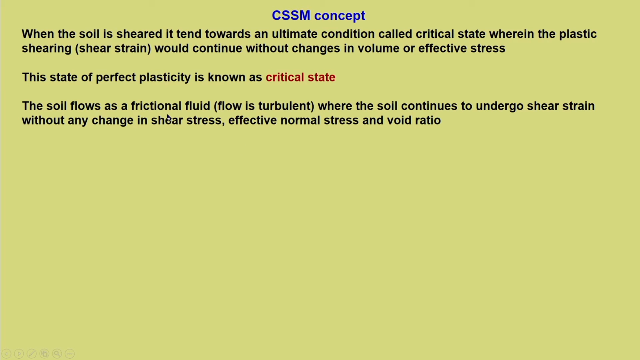The soil flows as a frictional fluid, and the flow is considered to be turbulent, where the soil continues to undergo shear strain without any change in shear stress, effective normal stress and void ratio. Please remember, we are repeating the same concept again and again. It does not matter that we are repeating. What is more important is that the concept goes into our head very clearly. Even though it is getting repeated, at every step we are adding some new information.